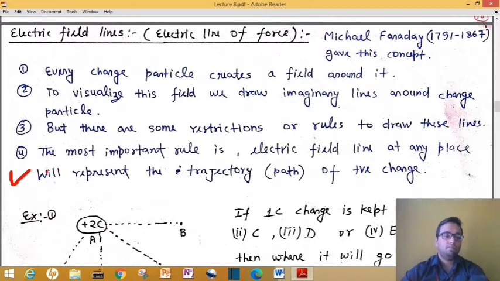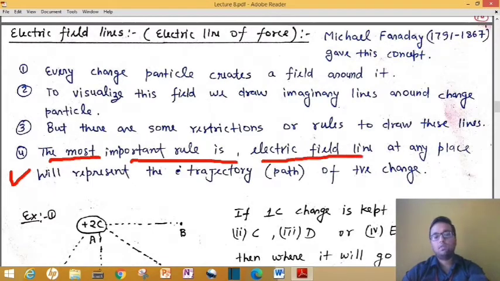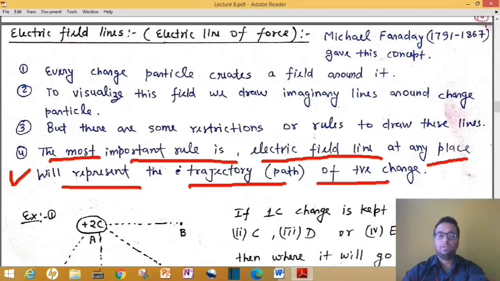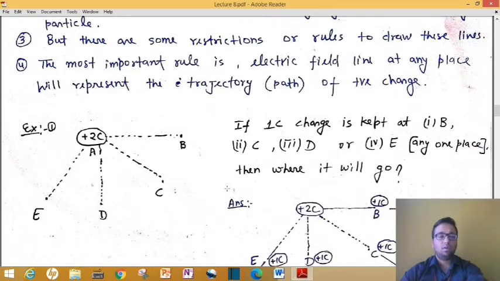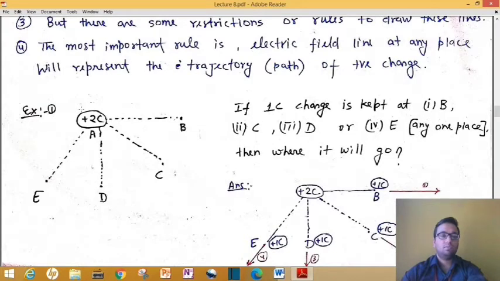Point number 4, the most important rule: the electric field line at any place will represent the trajectory of a positive charge. This is the most important point, and it is only one point. If in the whole topic you just remember this 4th point, you will cover this topic in all aspects. Now we will try to understand the meaning of statement number 4.